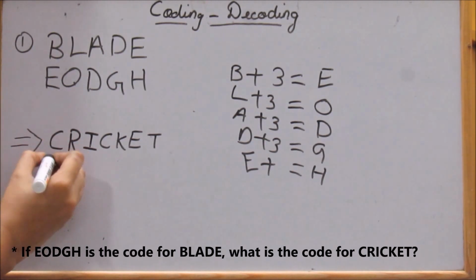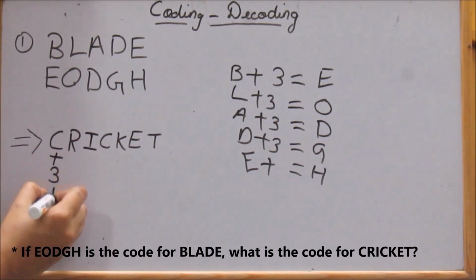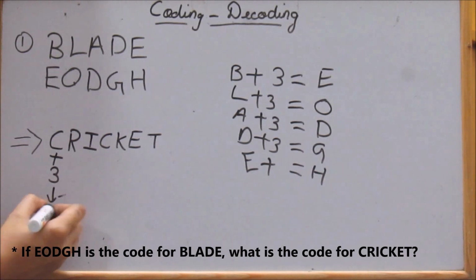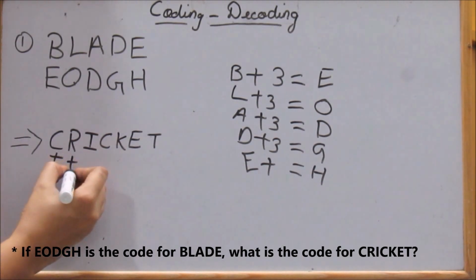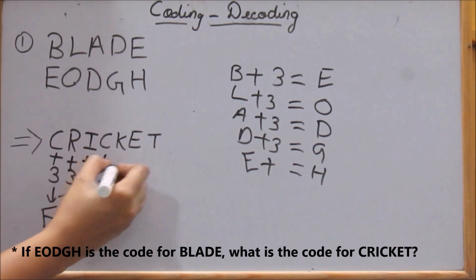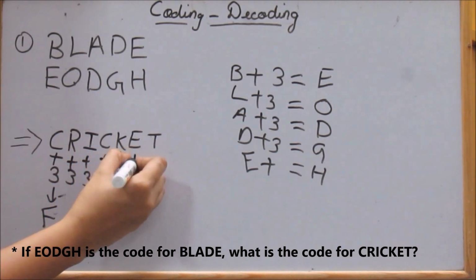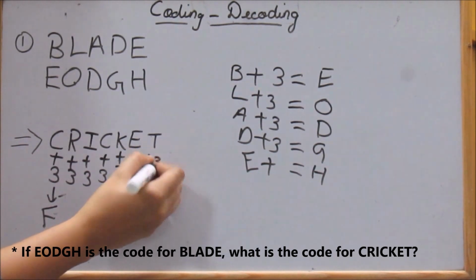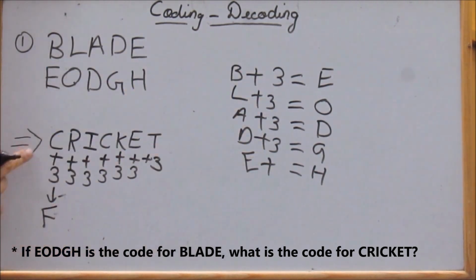Now in the same manner we will find the code of CRICKET. So plus 3 we get F, plus 3 again, plus 3 on all, because this is the pattern followed by the first code. So we have to just follow the same pattern for CRICKET as well.